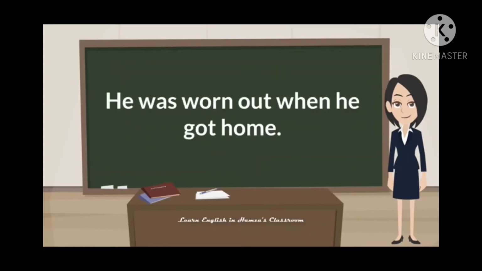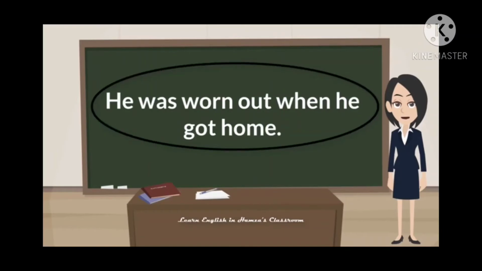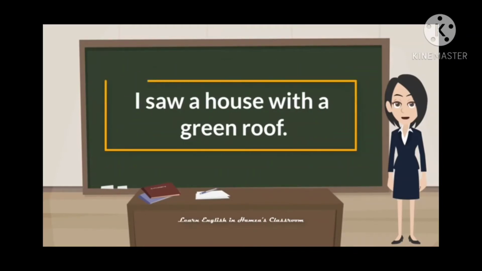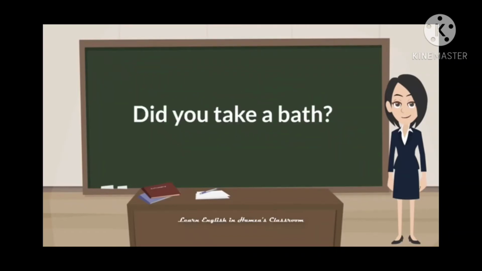She bought him a car. Next one, he was worn out when he got home. Next example, I saw a house with a green roof.